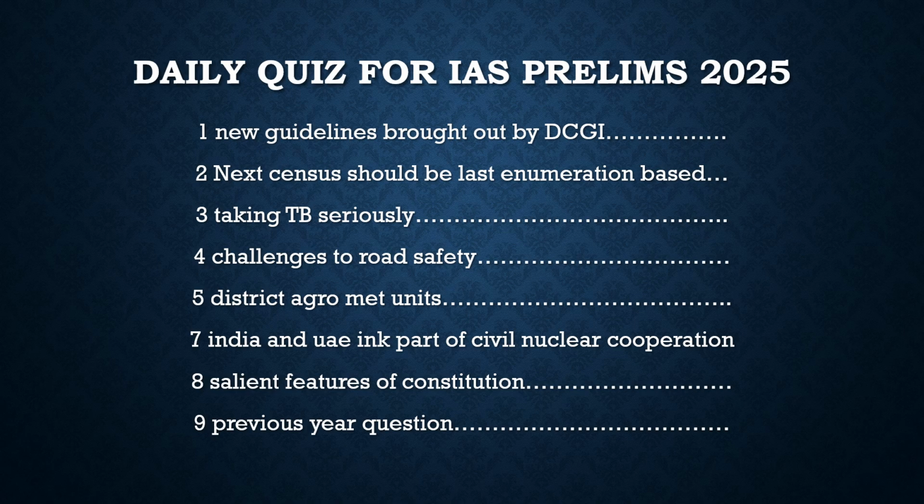After that, we have to discuss a very important article here: India and UAE Inc., part of Civil Nuclear Cooperation. India and UAE had started to work on Civil Nuclear Cooperation. We will see some prelims-based questions on this article too. At the end, we will discuss some salient features of the Constitution when we reach there, and finally the previous year questions. With this, let's move to our first question.